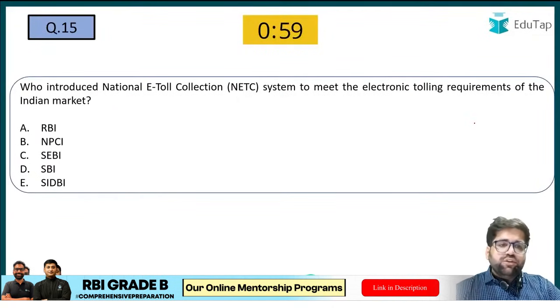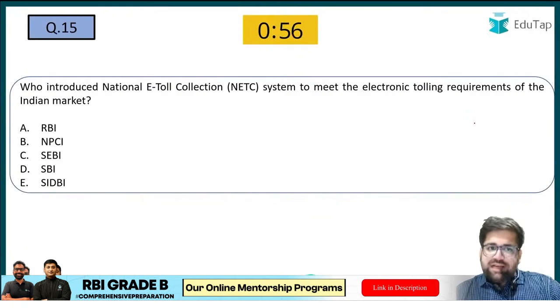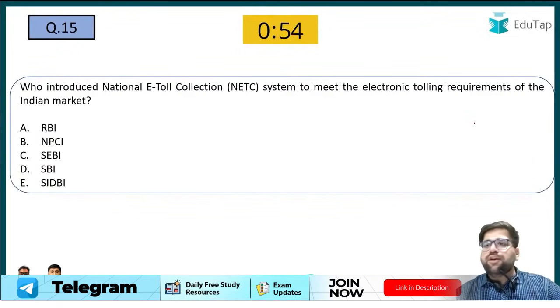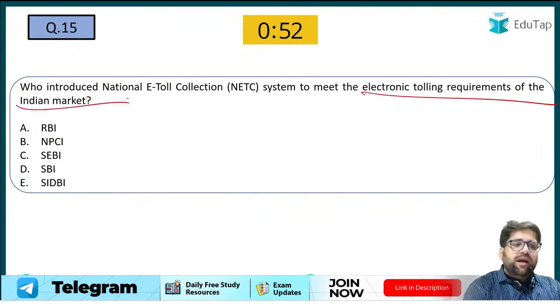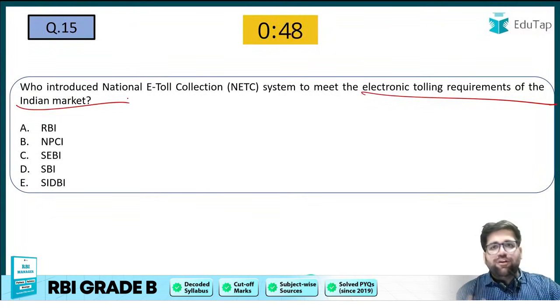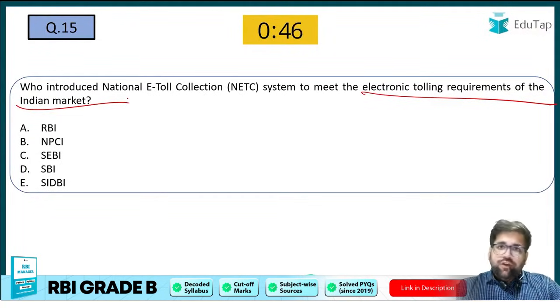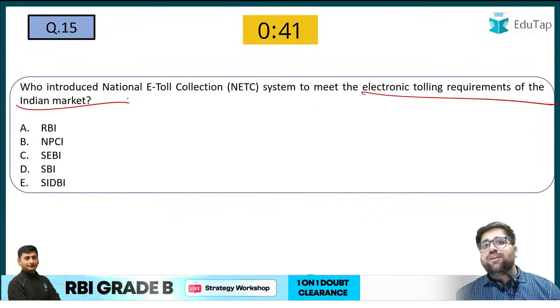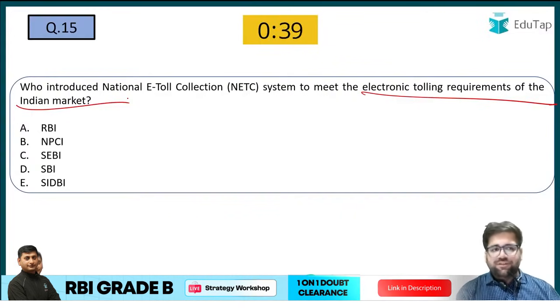Now we are coming to question number 15. Who introduced the electronic toll collection system to meet the electronic tolling requirements of the Indian market? Again, NPCI is one of the world famous, yes, world famous because of its UPI structure, and now you can see even France, and to some extent the USA, is trying to copy the entire structure which is followed in India. So yes, the correct answer will be NPCI.